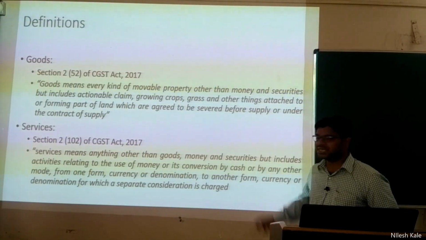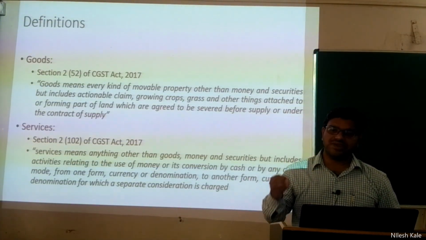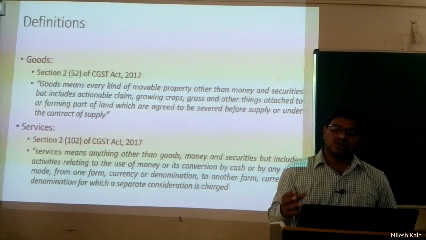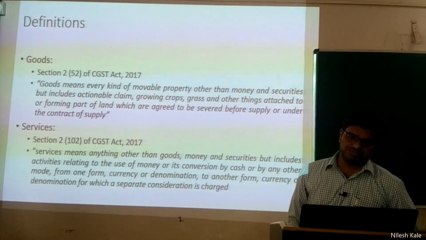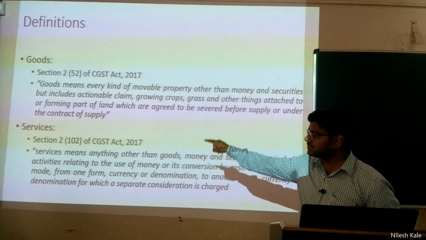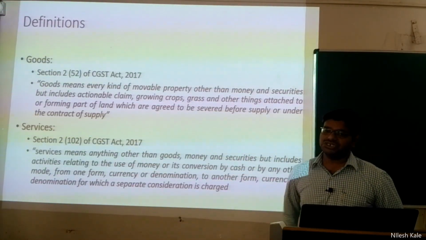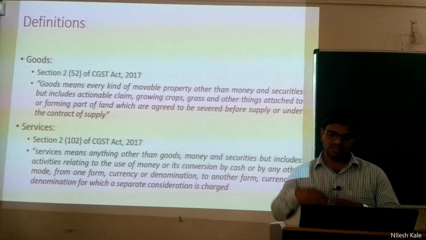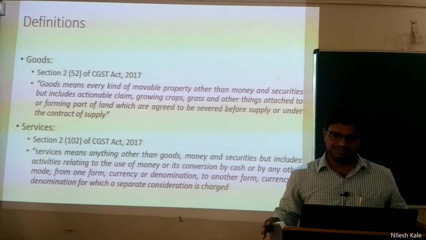Anything which is related to security like demat account, like remat. See, you are getting financial services. Under that financial services, security services are also given. Now all such services will be considered as service under the GST Act. And if you are supplying such service, you are meant to pay the GST.